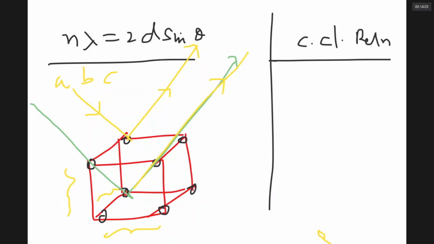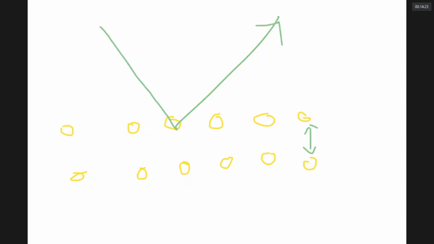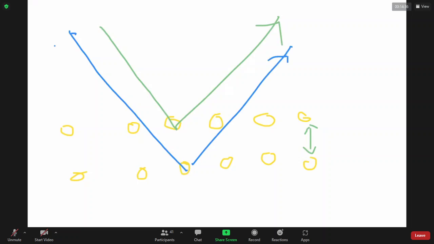Or if you want, I will change the diagram. These are the particles. Don't worry about the shape. Now you want to know this distance technically. Now you are focusing an X-ray. It is touching here, getting deflected. Another X-ray, let us take this color here, gets this particle and gets deflected. Is it possible, sir?